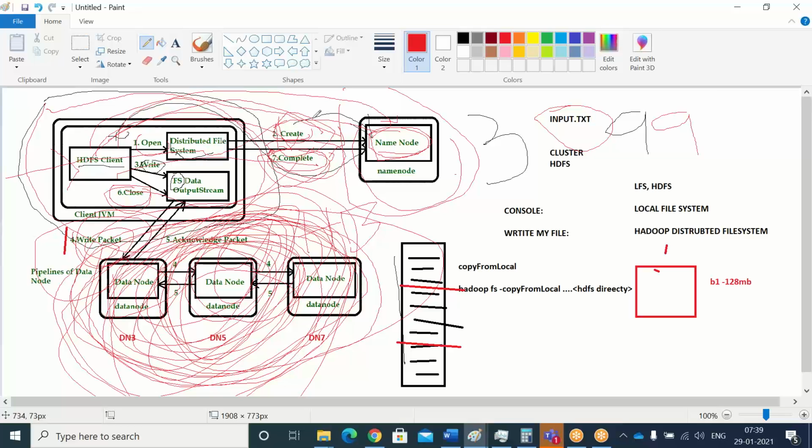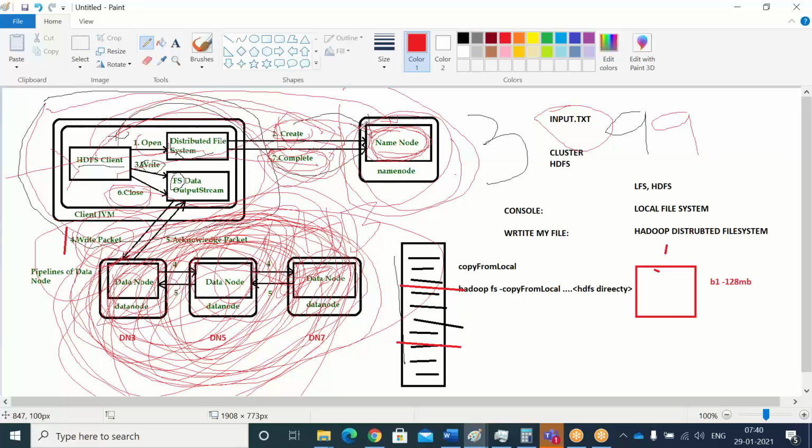In this process, if something happens in between, then the name node will not have that metadata information. If the name node does not have the metadata information, then you are not going to be able to access it, though it has been saved partially, or some portion might have been saved in these data nodes. You are not going to access it again.